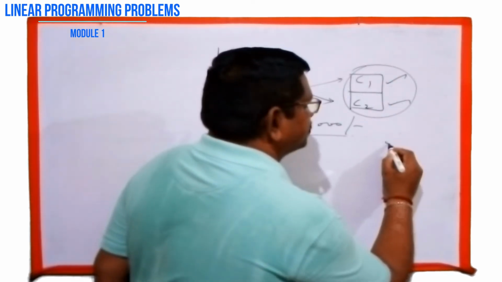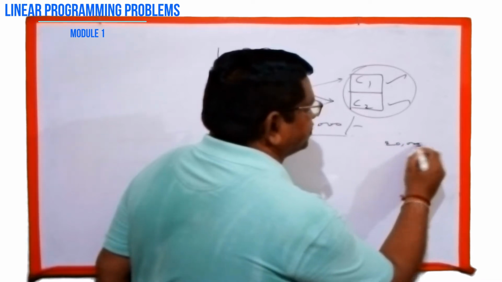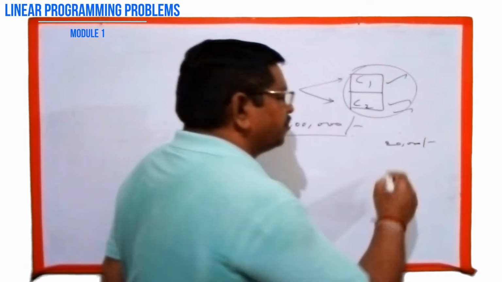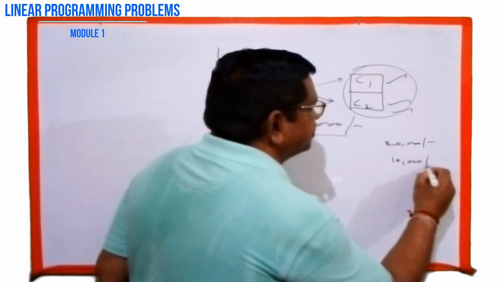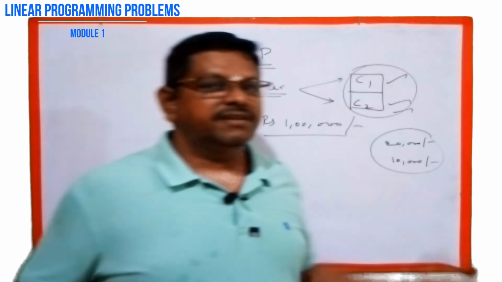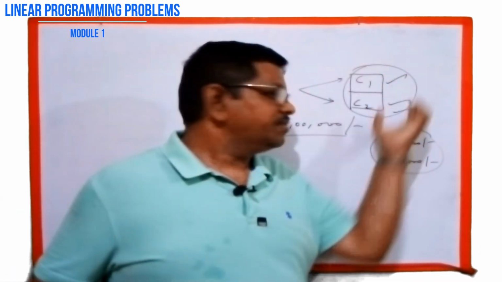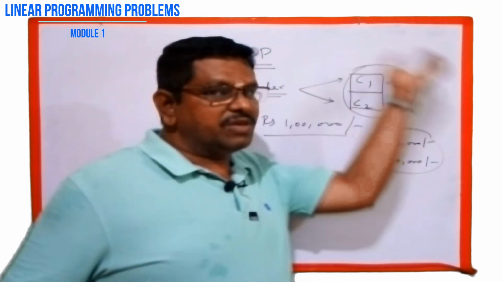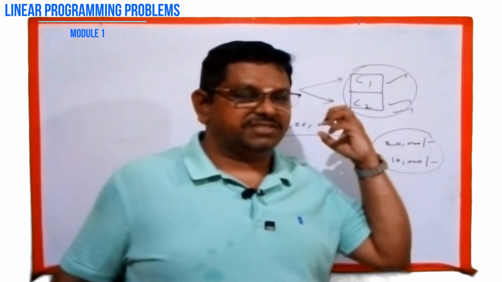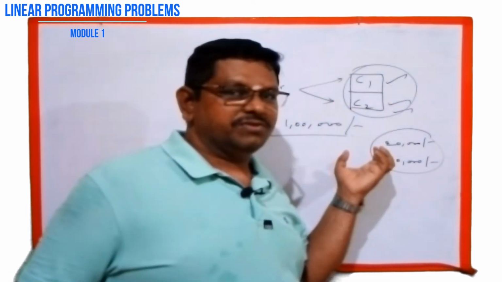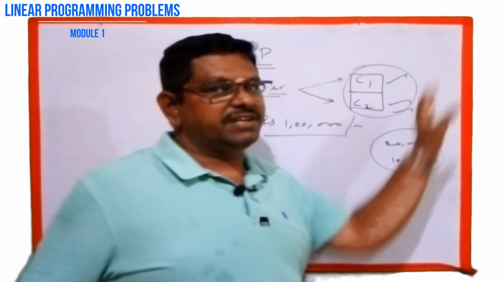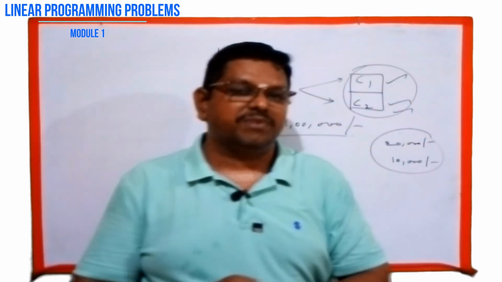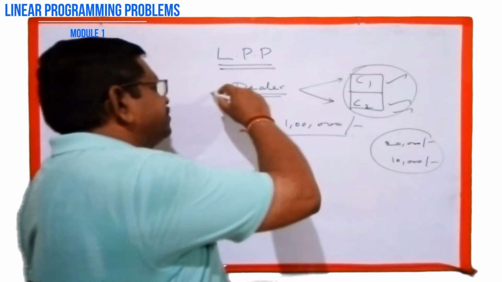Suppose 20,000 is the profit. Suppose if you are selling more C2 and less C1, you are getting 10,000 as the profit. So you get the differences here, that by selling more C1, you are getting more profit. But only by selling C1, you cannot attract all the customers. You need C2 also. So by the adjustment of selling the materials C1 and C2 together, you are maximizing your profit. So this is one type.